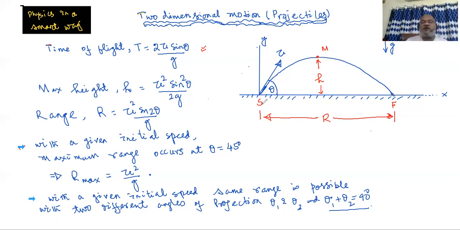The point of start is marked at S, the point of finish is marked at F, and the highest point on the path I have marked as M. We have the range of the projectile, the maximum height, and the time of flight.